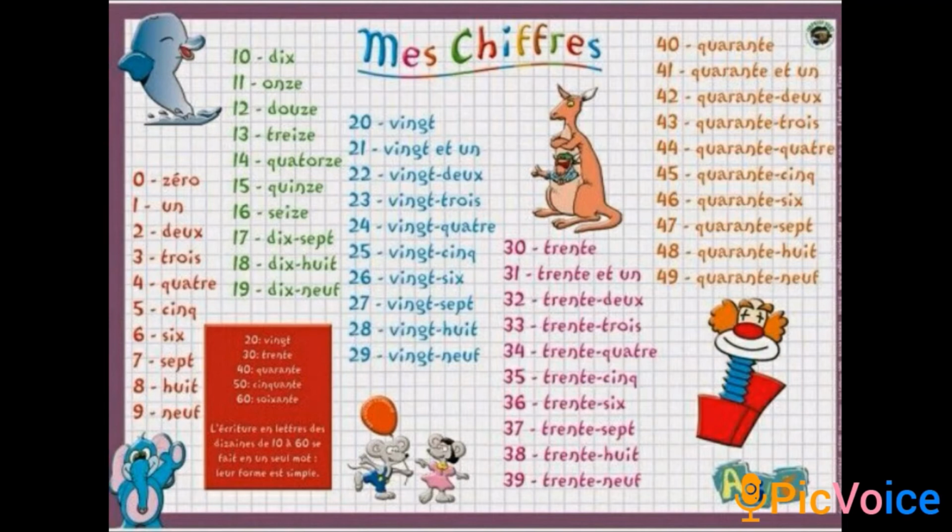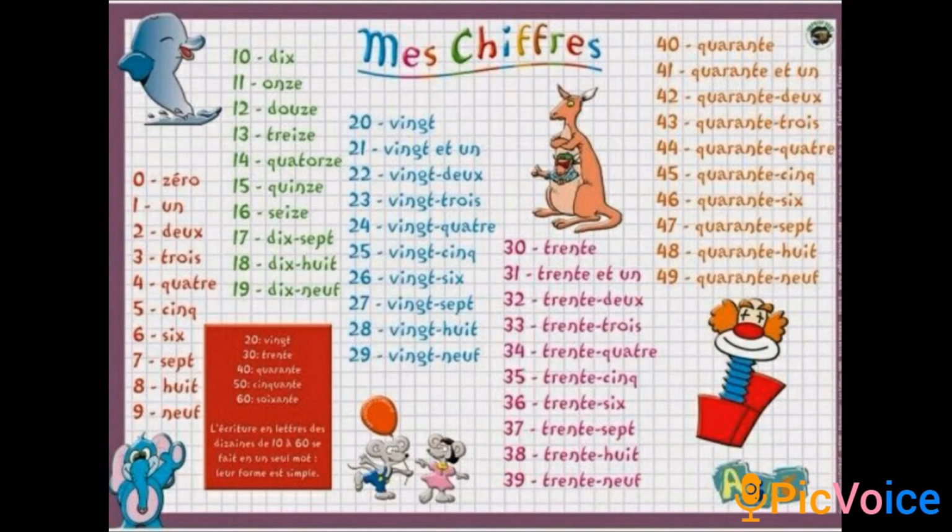Can you see that? Yes, 31, 32, 33, and for 40 is 40. 41, 42, 43. Okay, so you have up to 50. Then 51, 52, 53.